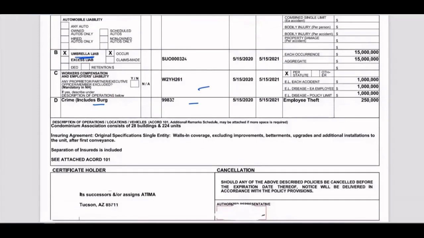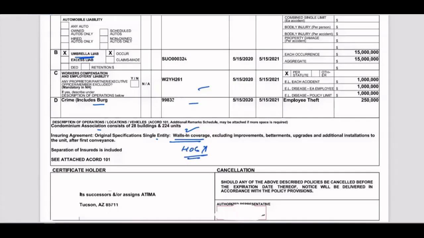Let's see. Description of operations, location, vehicle, condominium association, insuring agreement, original specification, single entity, walls-in coverage. Did you find it? Now walls-in coverage is written, so that means we are not worried about the HO6. We do not require HO6 for this home.